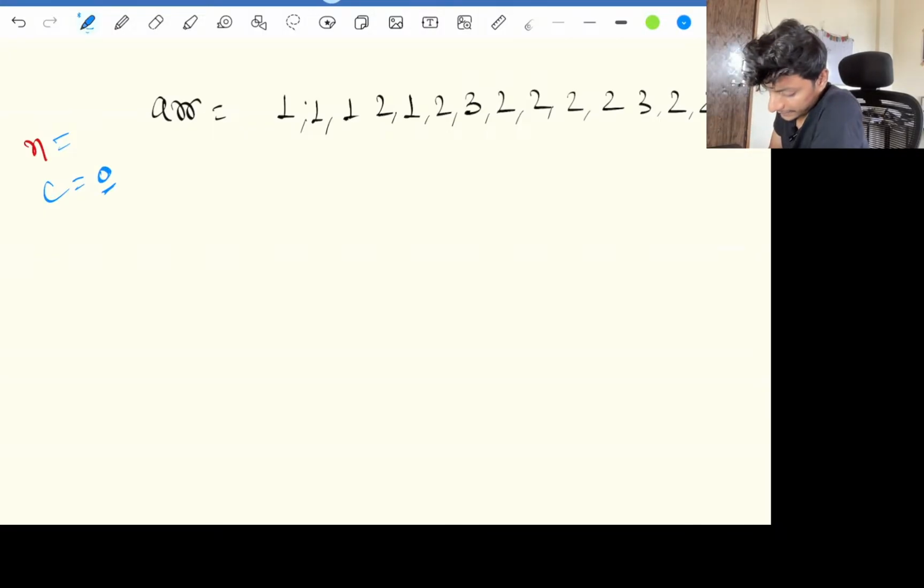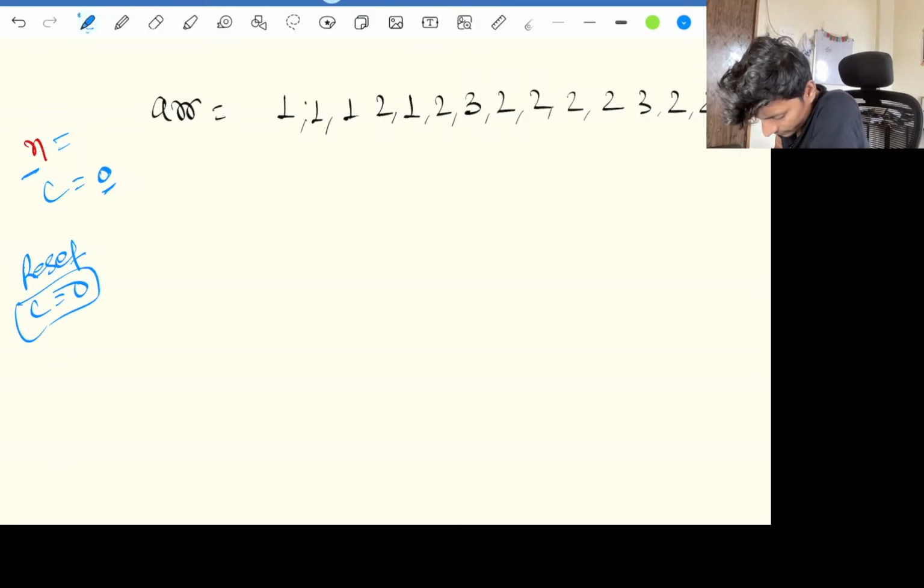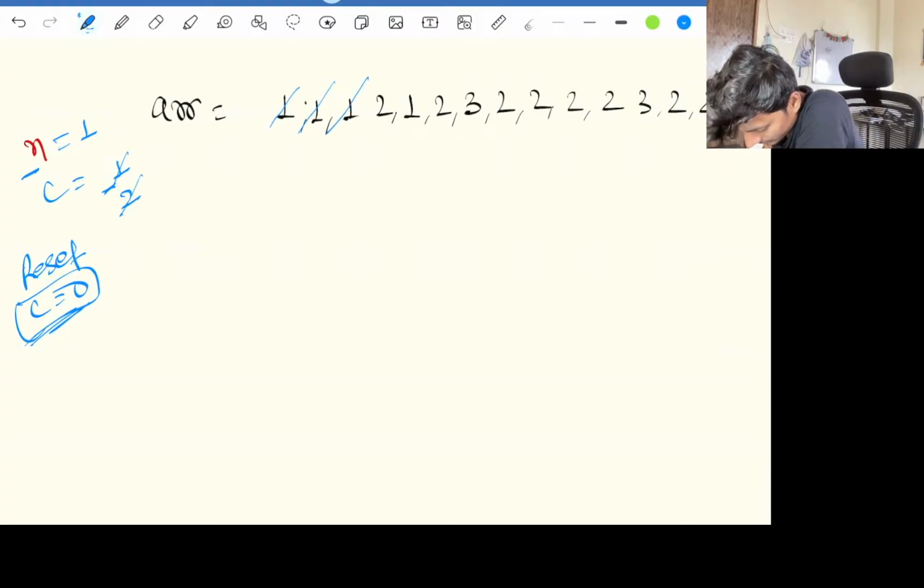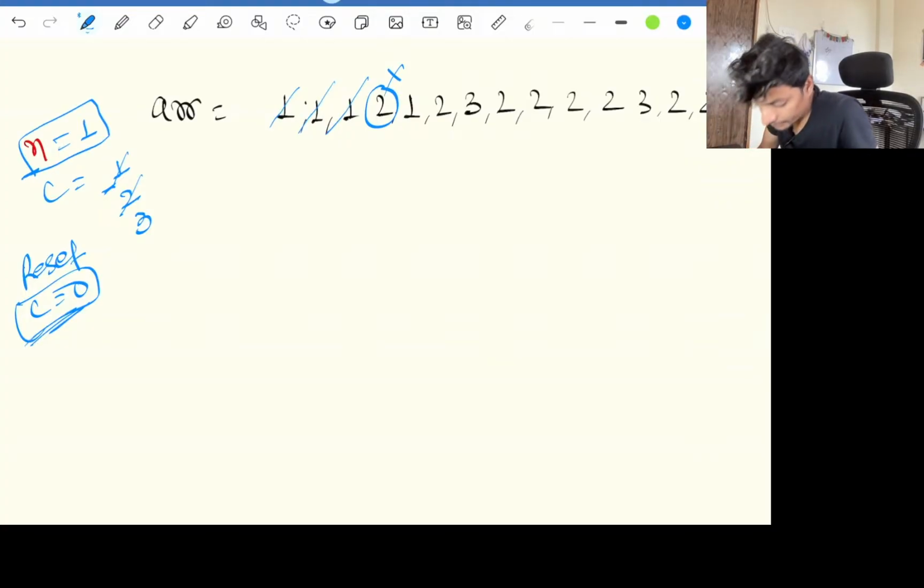We'll reset the number as soon as we get the count 0. Okay, that is the only thing. For the first time, the number is 1, so we set the number as 1 and our count now becomes 1. Again if we go, our count becomes 2, same number. Again if we go, our count becomes 3. Up to here it's clear. Okay, now the number is not 1, because we are having 1 as the number.